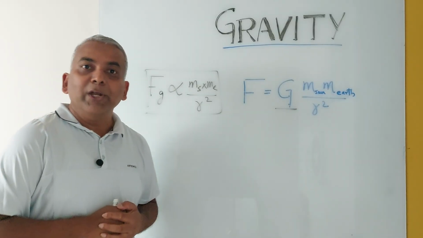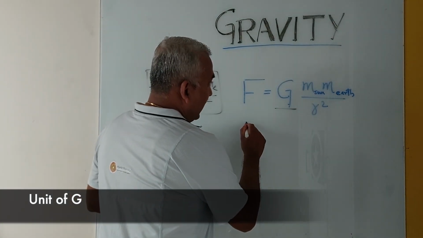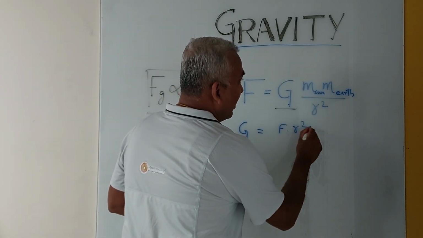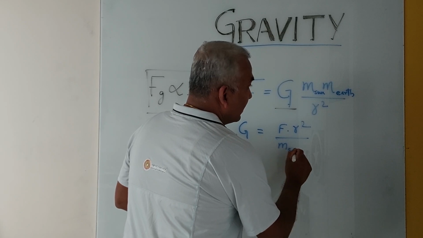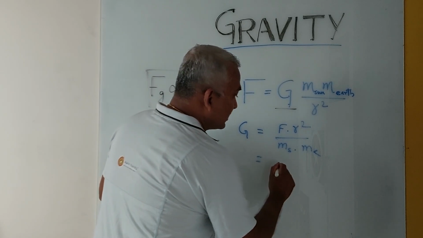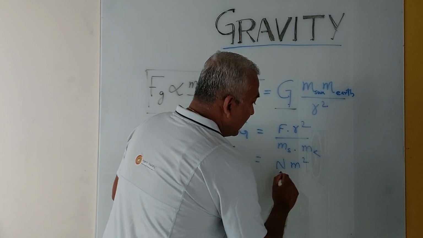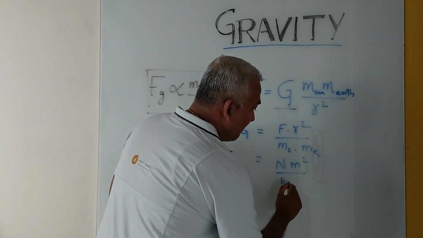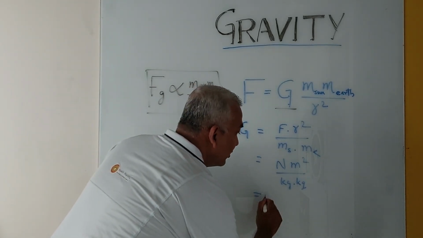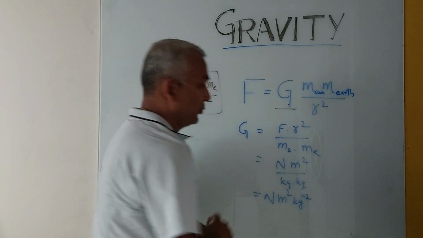So now let's try to find the unit of G. If you see here, we can write this equation as G is equal to F times r square divided by the mass of sun into the mass of earth. So the unit of force is Newton, the unit of distance is meter square, divided by the unit of mass, which is kilogram, and the unit of mass of earth is kilogram. So the unit of G is Newton meter square kilogram to the power minus 2.